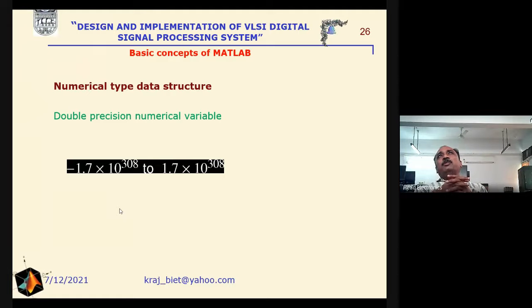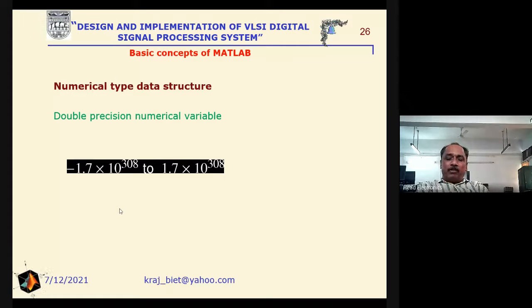In fixed point, we generally use the Qm.n number representation, where the total word length becomes m plus n plus 1. The m bits are used for the integer portion, n bits are used for the fractional portion, and the most significant bit is used for the sign bit. So the total word length becomes m plus n plus 1 in the case of the Qm.n format. And similarly, we can use the floating point number representation.